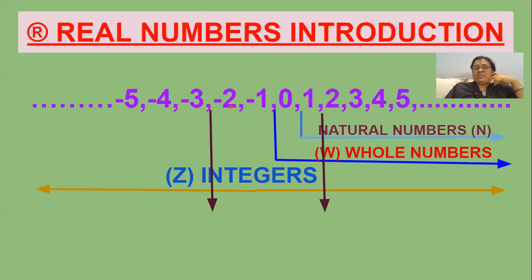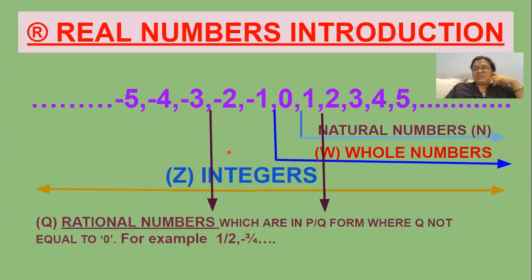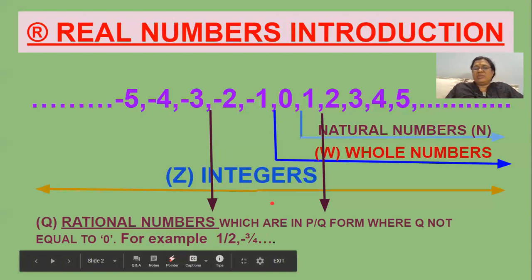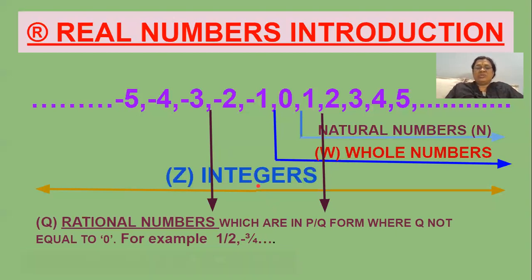Between -2 and -3, there will be some numbers which will be denoted in a decimal form or a fractional form, like P by Q form. Such numbers are all rational numbers. The rational numbers are denoted in the form of P by Q, where Q is not equal to 0, like 1 by 2, or a negative fraction like -3 by 4. All these numbers we call rational numbers. The rational numbers are denoted with the letter Q.